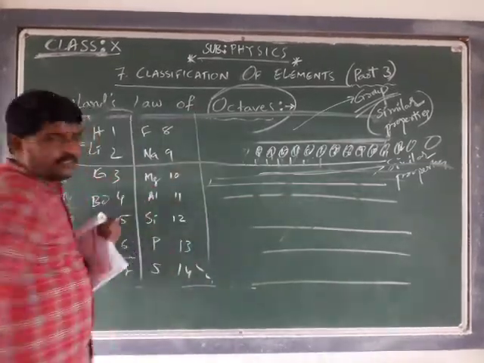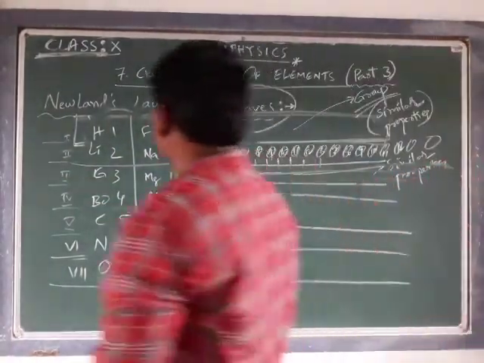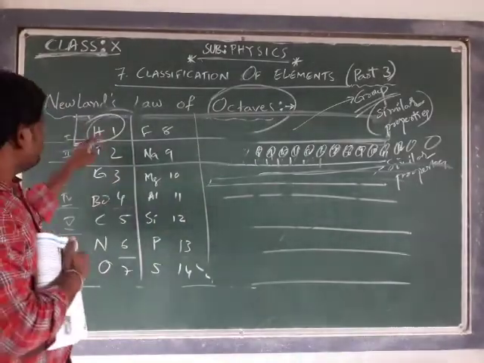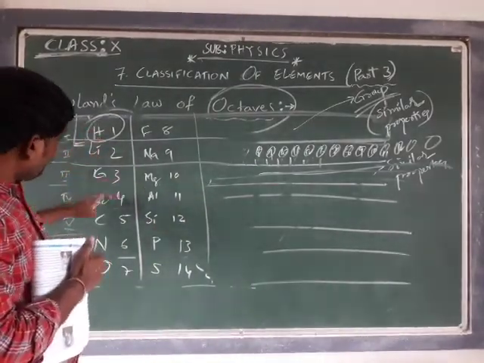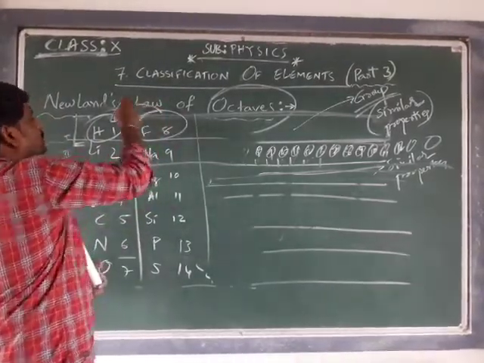Like that, they have taken into the repetition, arranged in ascending order of atomic weights. So if I take hydrogen as the first element, 1, 2, 3, 4, 5, 6, 7, the eighth element is fluorine, which possesses similar properties.